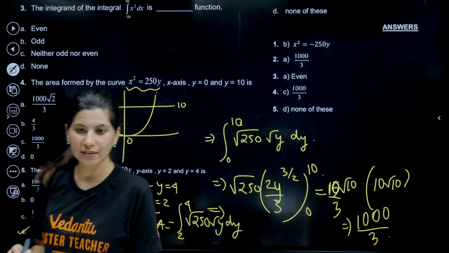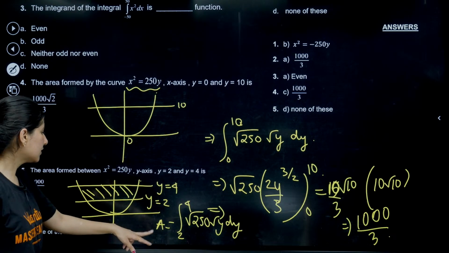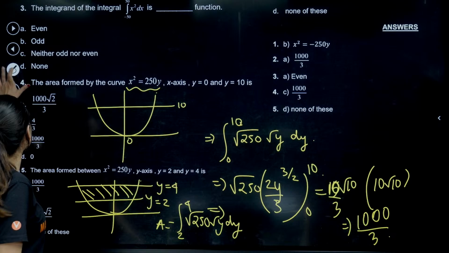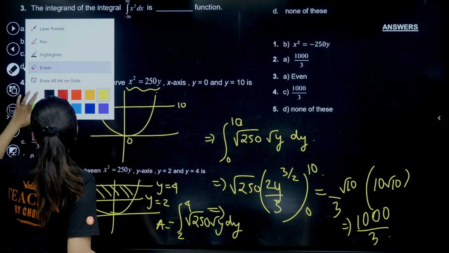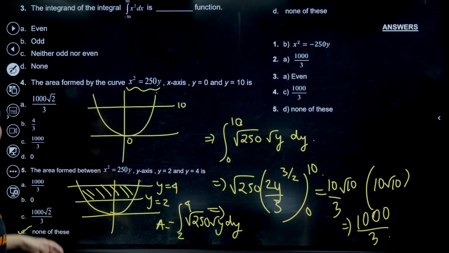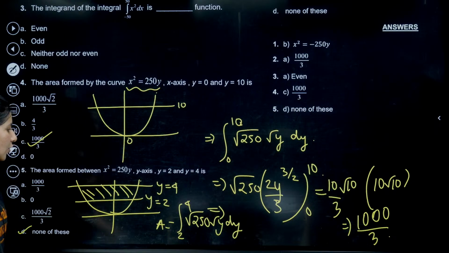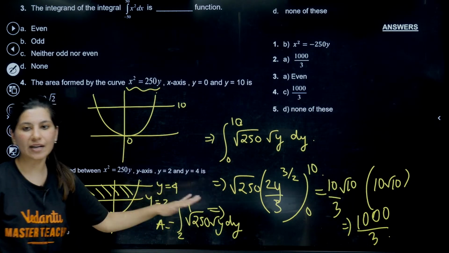Clear? 1000 by 3, how we are calculating? So option C is absolutely right. Now you just need to integrate this in a similar manner, put upper limit, lower limit, and we are done.